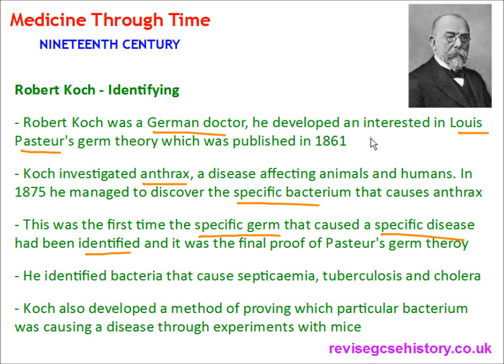So what Koch started to do is link specific diseases to the specific microbe that caused them. He understood that each disease is caused by a specific microbe, and he did so for anthrax. Koch also identified the bacteria that cause septicemia, tuberculosis and cholera. Koch also developed a method of proving which bacterium was causing a disease through his experiments with his daughter's pet mice. That's right, he did experiments on mice to prove which particular bacterium was causing disease.